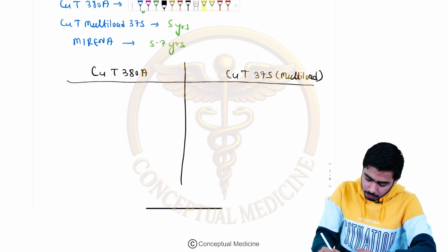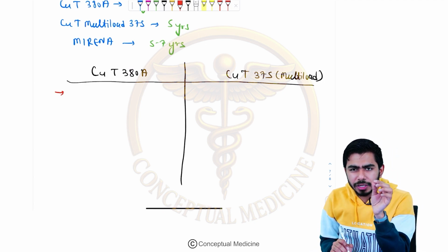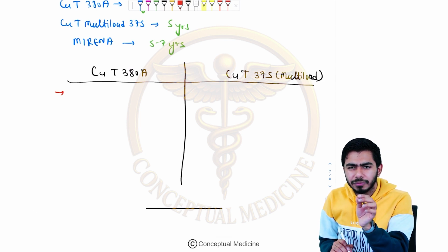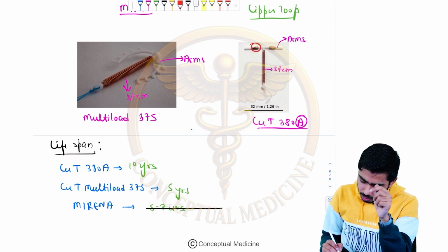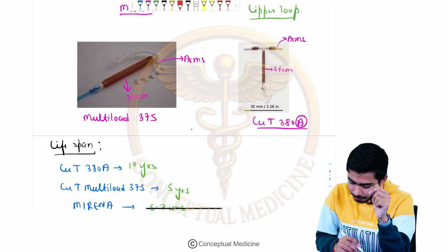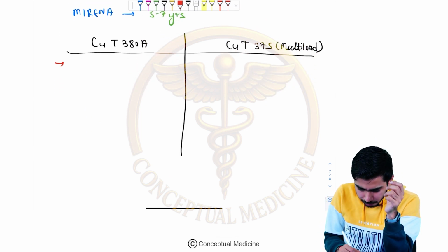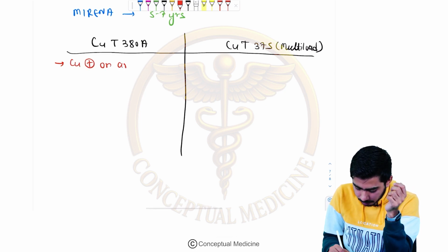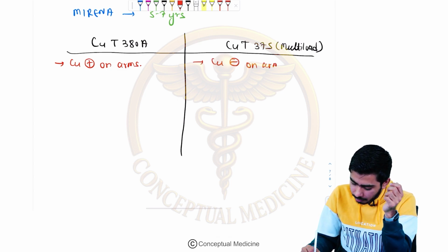Obviously, the first difference, which you shall write over here as well, is that the copper T 380A is having copper on the arms as well, while the multi-load 375 is not having copper on the arms. As you can see, the arms have copper in the copper T 380A, but there is no copper on the arms in the multi-load 375, right? So that is the very basic difference we shall write. So copper T 380A, the copper is present on the arms. And here the copper is not present on the arms, right?